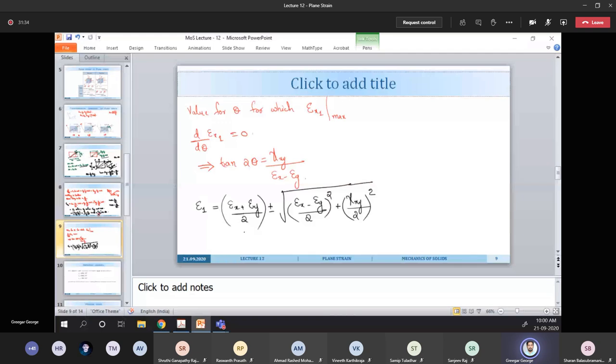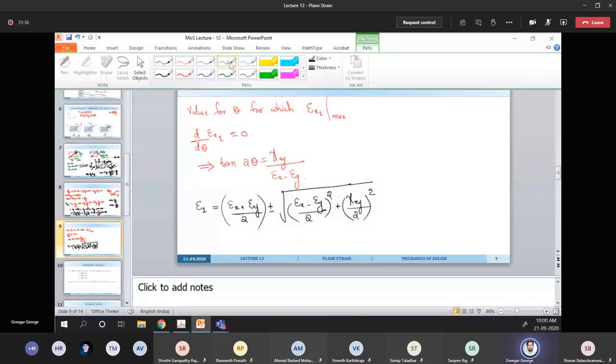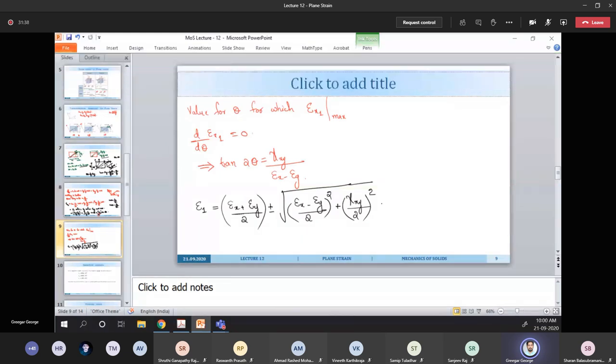Note that when we defined the principal stresses sigma 1, sigma 2, it was sigma x plus sigma y by 2 plus or minus the square root of sigma x minus sigma y by 2 whole square plus tau xy square.